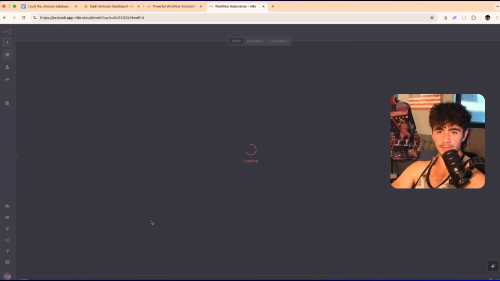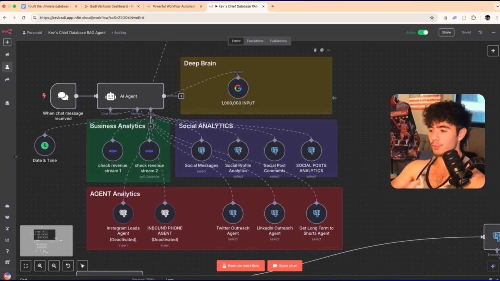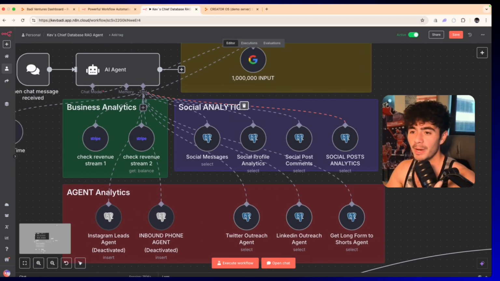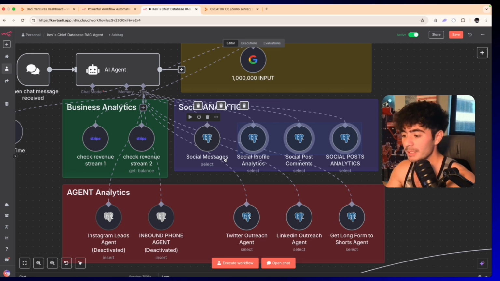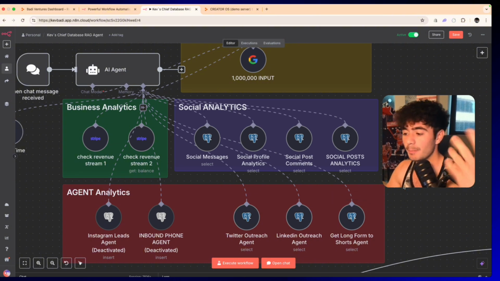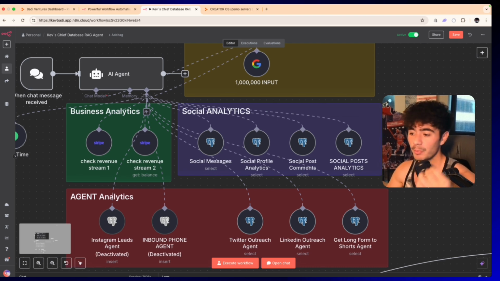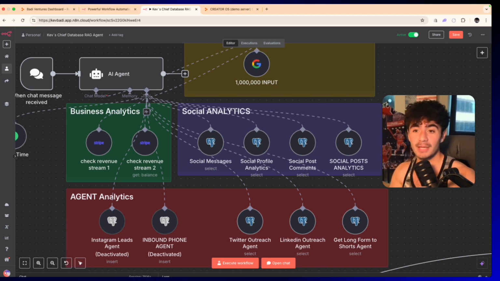All right, so here's the CHIEF database RAG agent, and what we're gonna work on is just the first agent here, which is your warm-up agent. So this thing has access to my entire social media platform and all of my different social media accounts, has access to my business analytics and all of my AI agents that are actually doing things, like sending Twitter messages, sending LinkedIn messages, and editing videos at scale. And there's a bunch of other AI agents that are actually running my entire operating system, but this is just the example that we're gonna work on today because I need you guys to actually learn this. This is super important. And so we're just going to rebuild this exact agent.